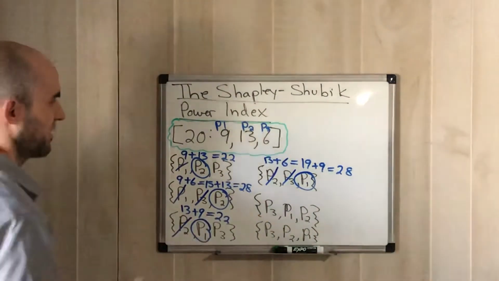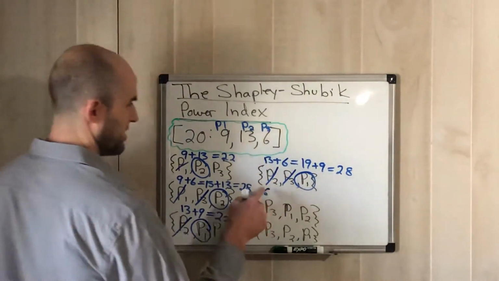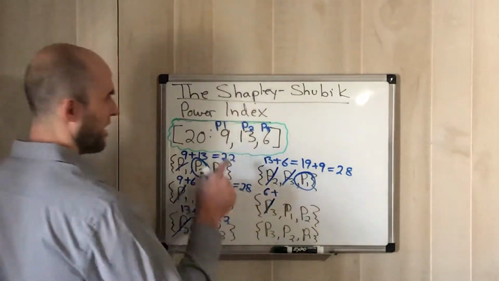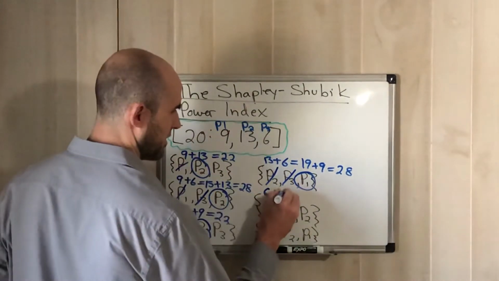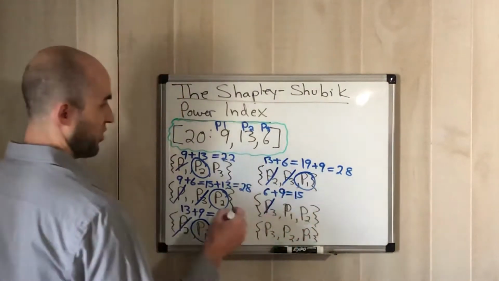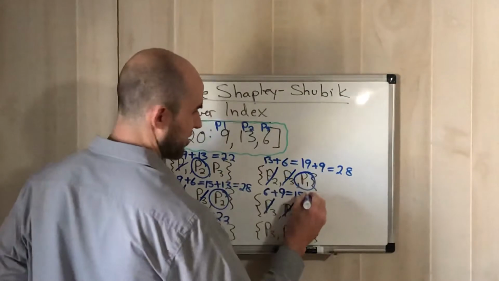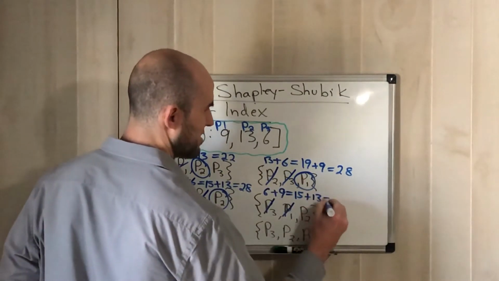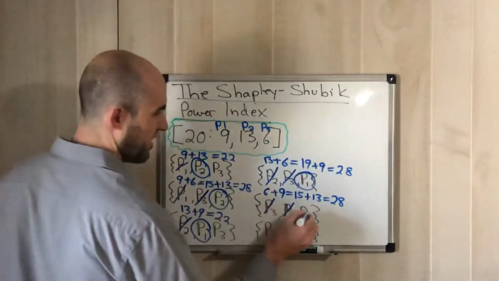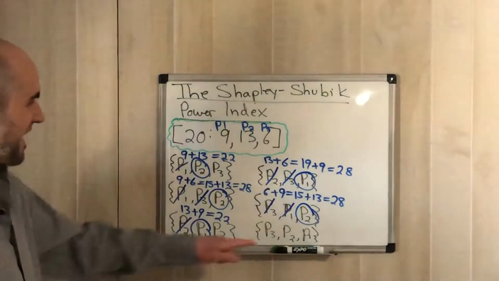Over here next. Start with player 3. Player 3 had 6. 6 is not enough to win. Add on player 1 now, right? Player 1 gives us 9. 9 plus 6 is 15. Not enough to win, guys, because again, we need 20. Add on player 2 now with 13. Gives us 28 points again. 28 points, plenty to win. We know player 2 is our pivotal player. And now the last one.